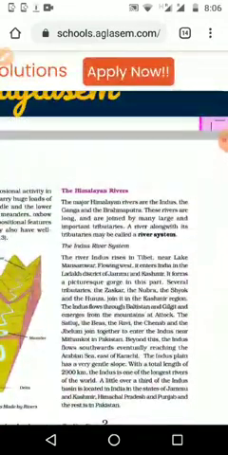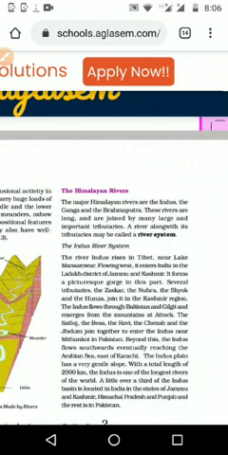The next sentence: these rivers are long and joined by tributaries. A river along with its tributaries may be called a river system. When we are studying one river and its tributaries all together, we call it a river system. What will we call it? River system. And what is a river system? A river along with its tributaries, we are calling it a river system.